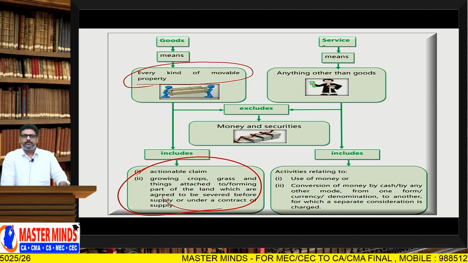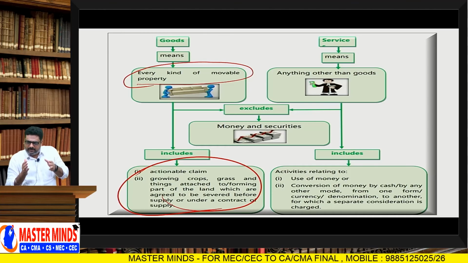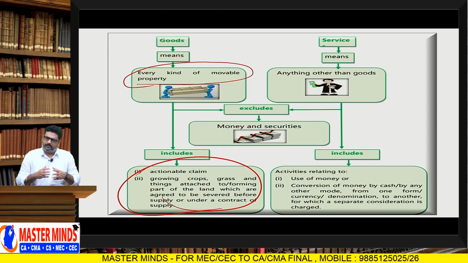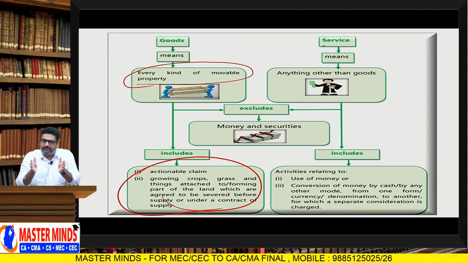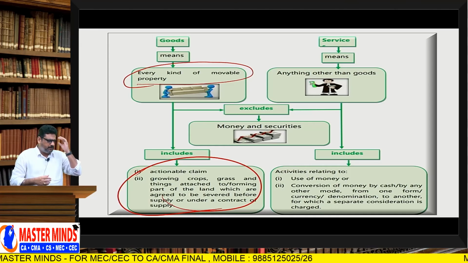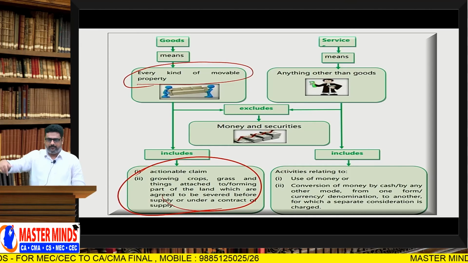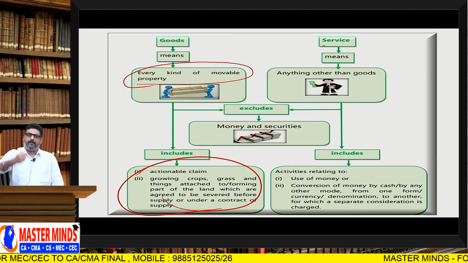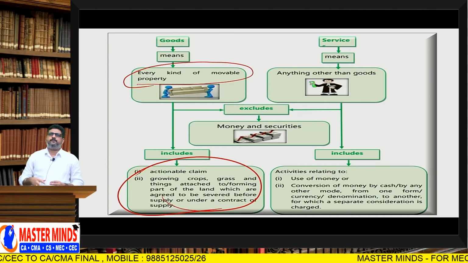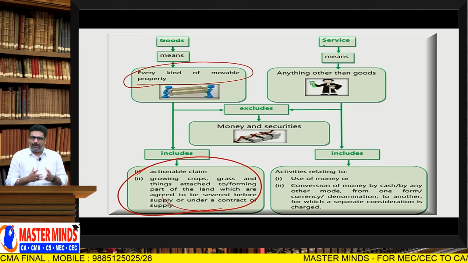Another example for that is groundnuts. Groundnuts will be under the earth. We pluck them and sell them. So, groundnuts, potatoes, onions, any other?